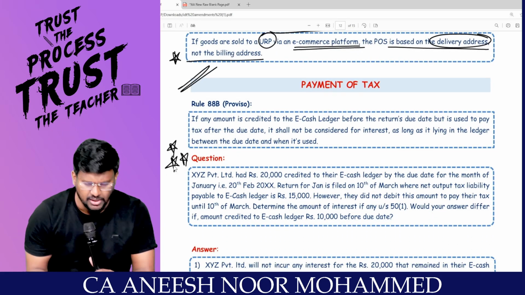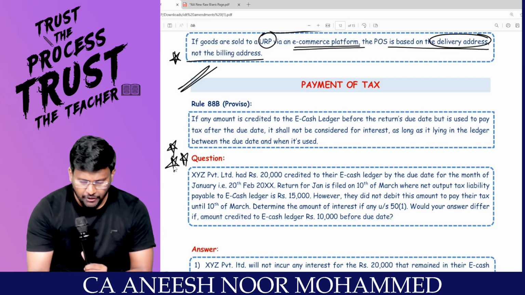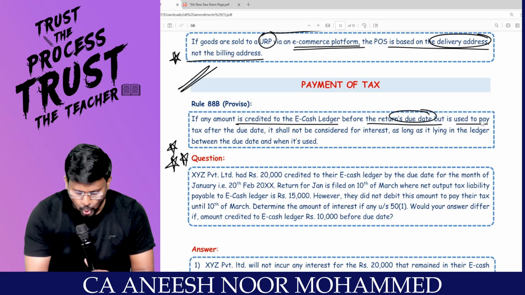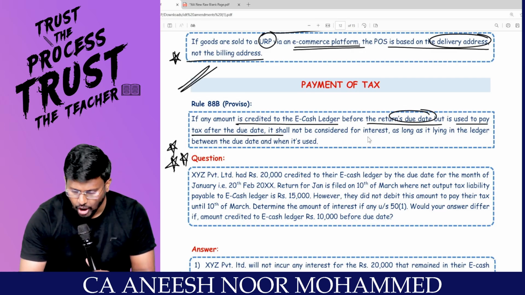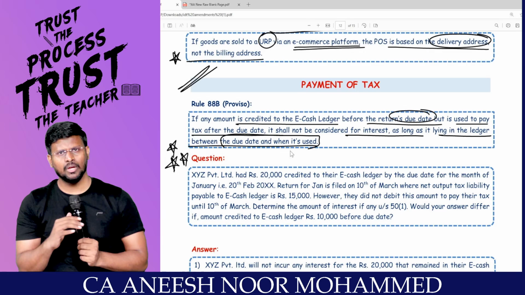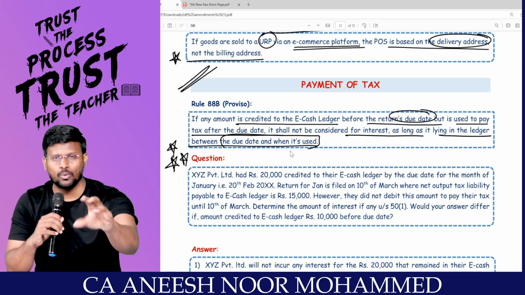A very favorable amendment to the CGST Act. Very important one. If any amount is credited to the electronic cash ledger before the return due date, but it is used to pay tax after the due date, it shall not be considered for interest as long as it's lying in the ledger between the due date and when it is used. Simple. For example, in my electronic cash ledger, I parked 1 lakh rupees.